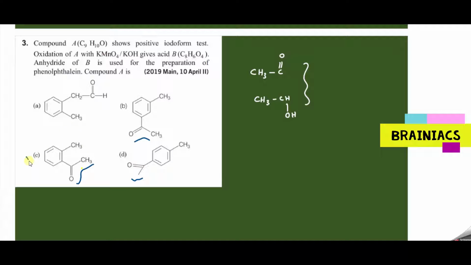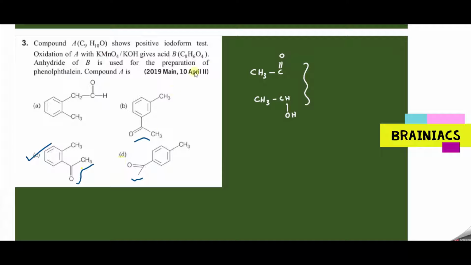Exactly. Can you tell me the reason why? The answer. Yeah, exactly. That is the reason. Nothing else. So that is the best clue, because if anhydride needs to be formed, the acid COOH needs to be on the neighboring carbon atom. So that is present only in option C.